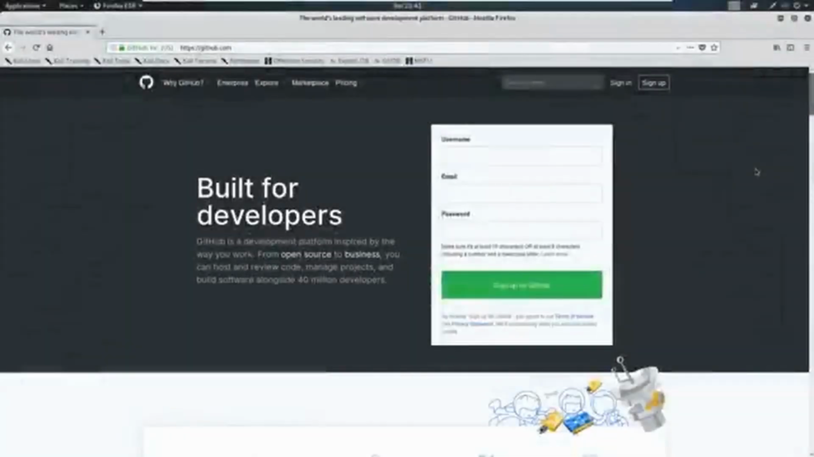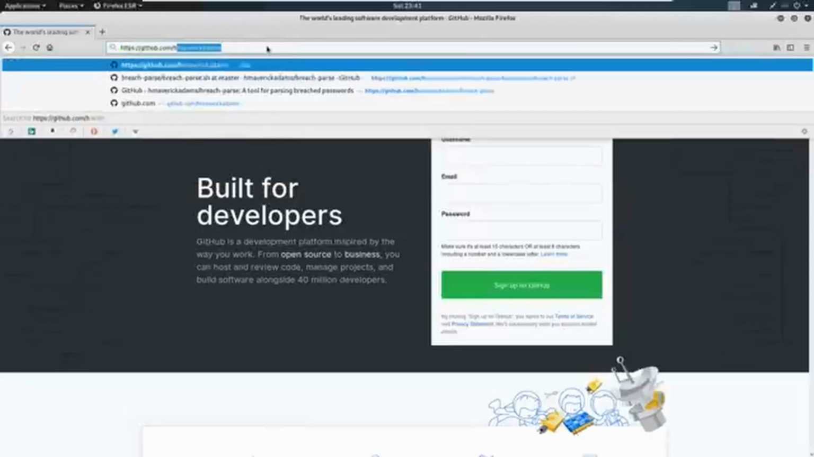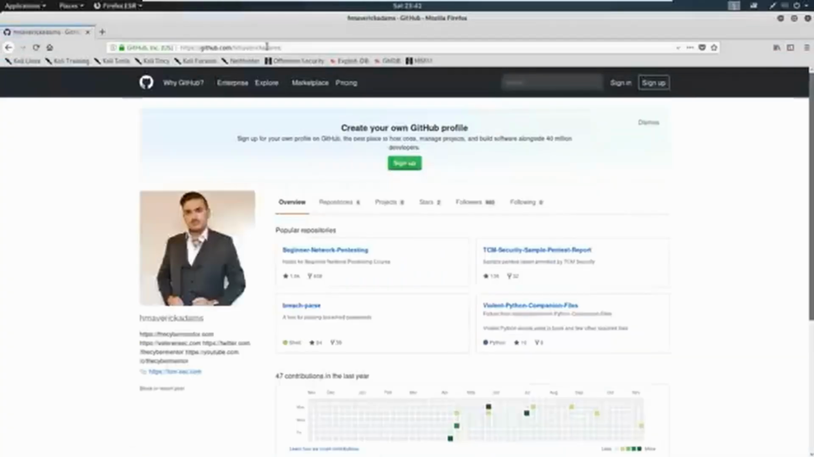Okay, so I would like you to go out to github.com. And then once you're there, go ahead and just do a /HMaverickAdams, and hit enter. And you can see me in my snazzy photo here. But what we're after is, I want to show you a tool that I wrote called Breach Parse, and we're going to walk through what it does.